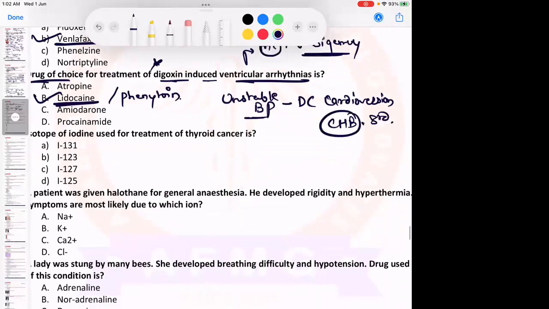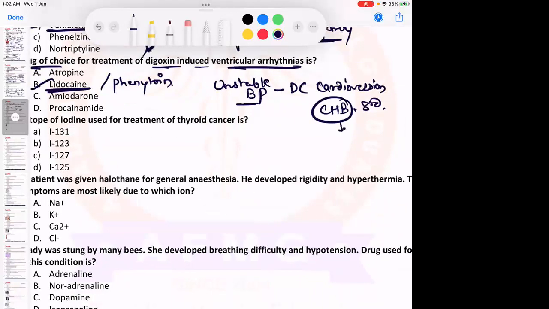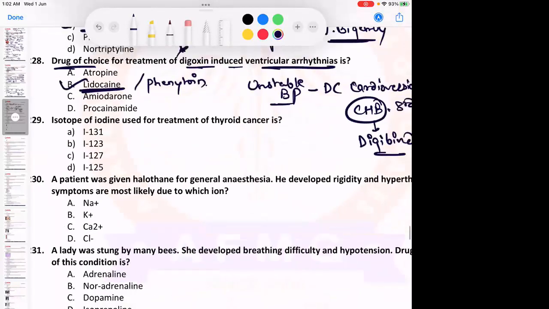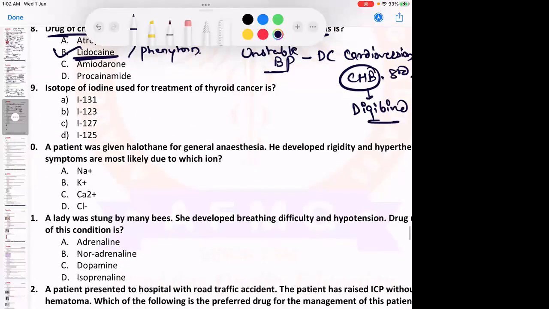Ab ye toh bradyarrhythmia hai. So in this, definitely lidocaine, phenytoin, ya DC, kuch bhi nahi kar sakte, right? Nothing can be done in bradyarrhythmia. All of these drugs are usually used for tachyarrhythmia. So for a complete heart block, we can give a digoxin antibody, and this digoxin antibody is what is known as digibind. Okay? That was the option.